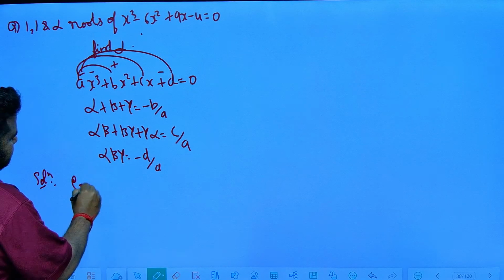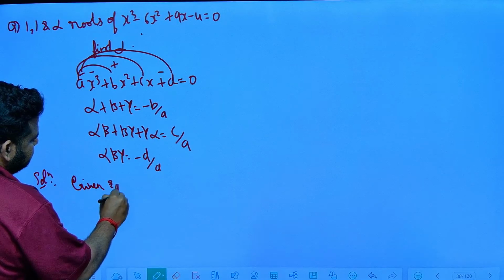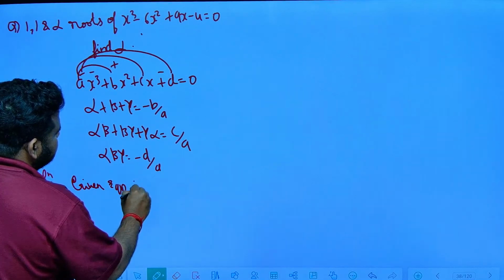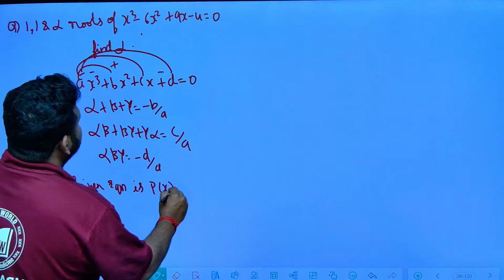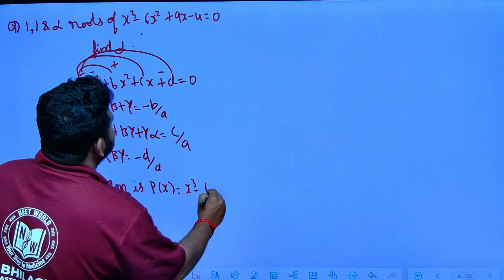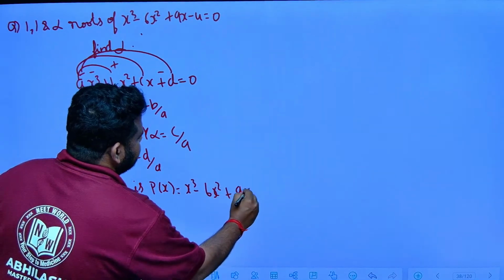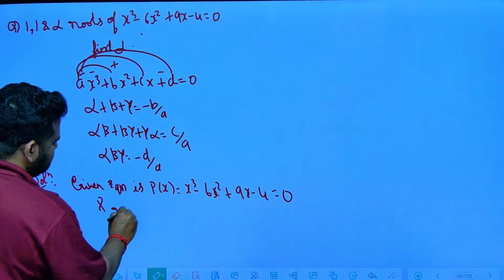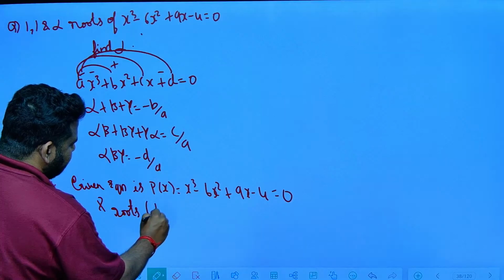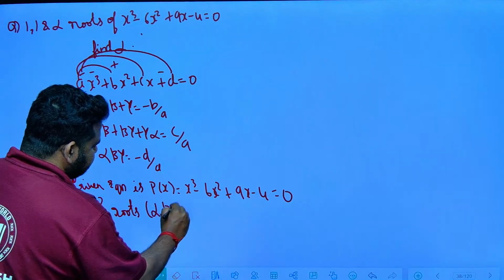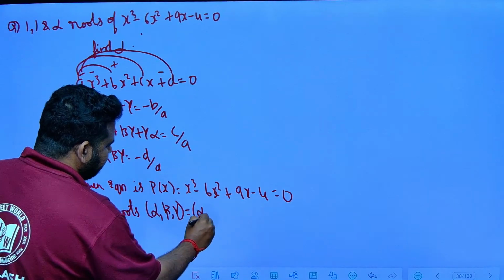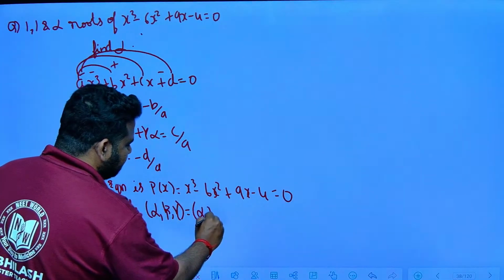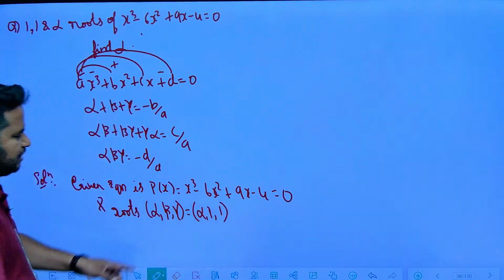Given equation is P of x is equal to x cube minus 6x square plus 9x minus 4 is equal to 0. And the roots alpha, beta, gamma are given to be alpha, 1, 1. We have to find the value of alpha here.